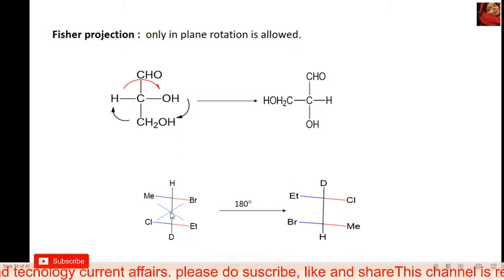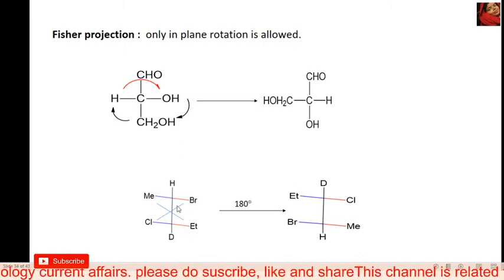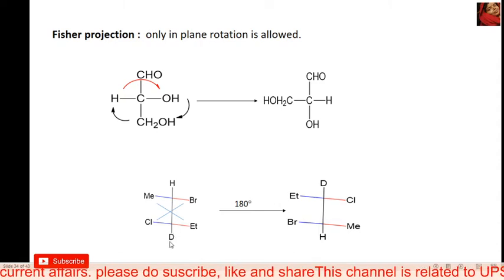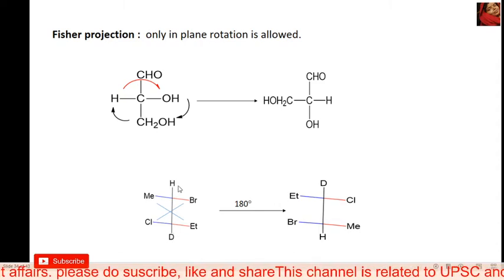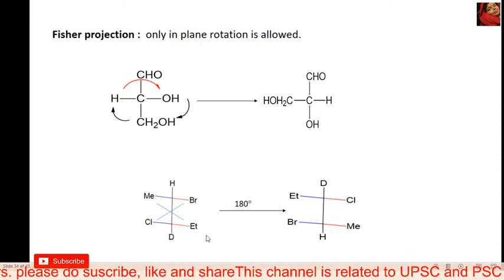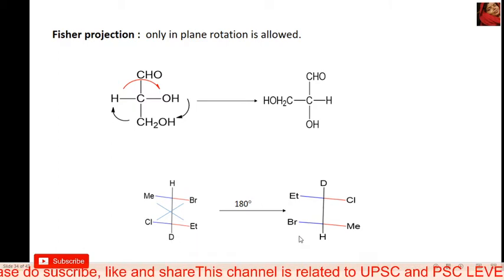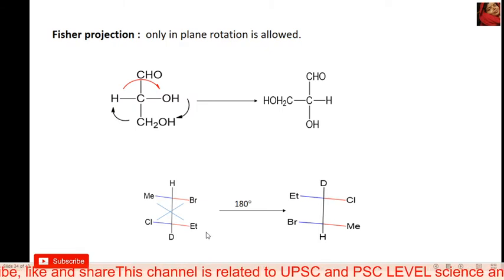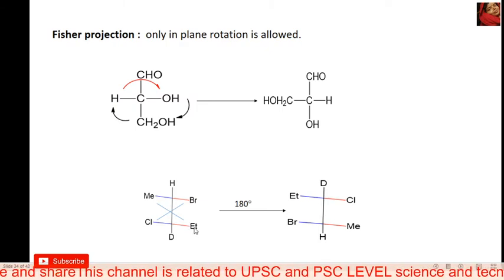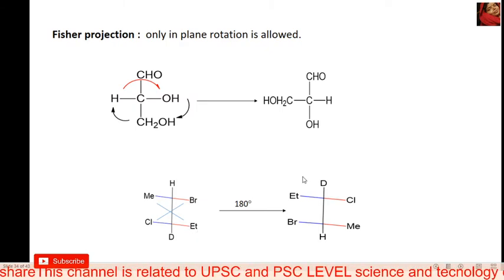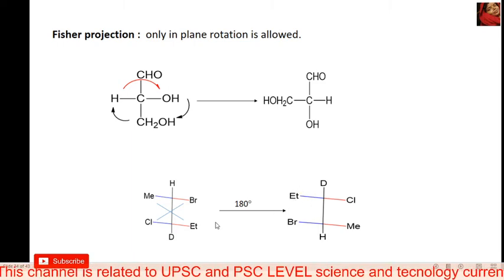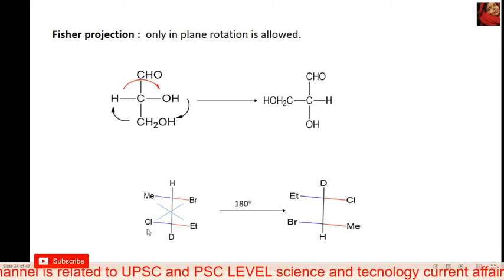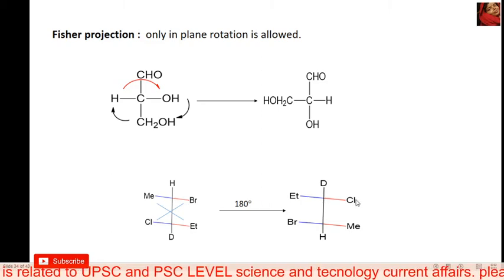Here it's the diagonal form. Hydrogen changes diagonally and reaches its new place, the ethyl group changes diagonally and reaches this place, and the chlorine group changes diagonally and reaches this place.